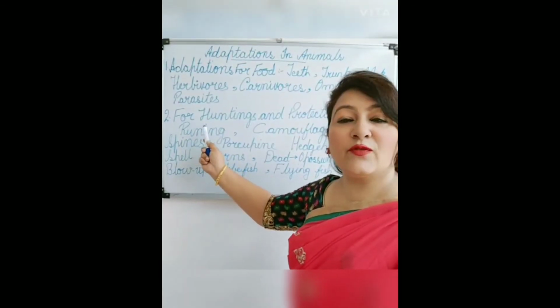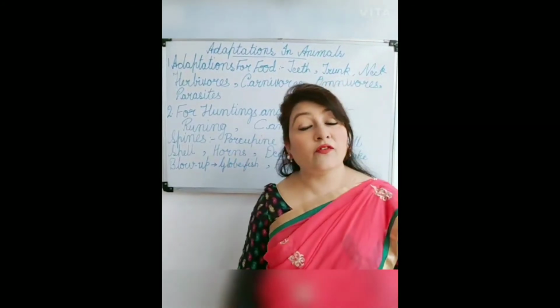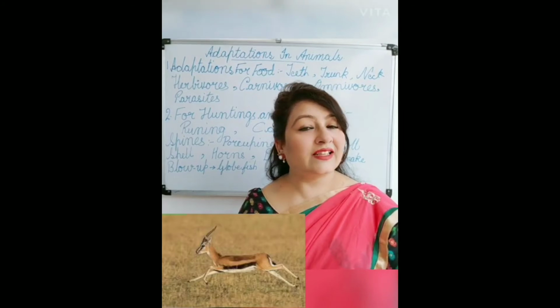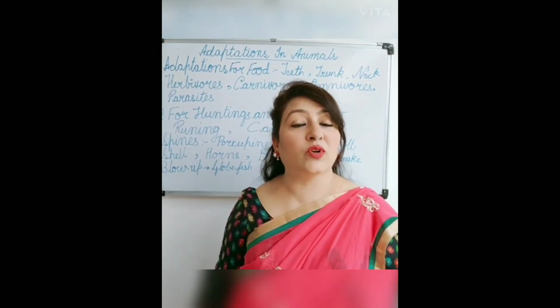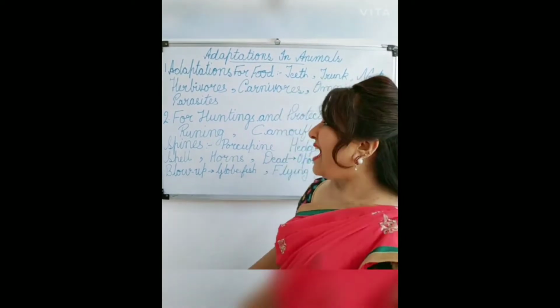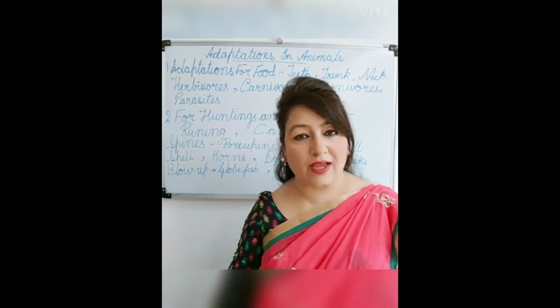Now, the second adaptation is for hunting and for protection. These characters are first of all for running. Deer and zebra can run very fast to protect themselves from predators like lions and tigers. And even lions and tigers can run very fast because they have to catch their prey.